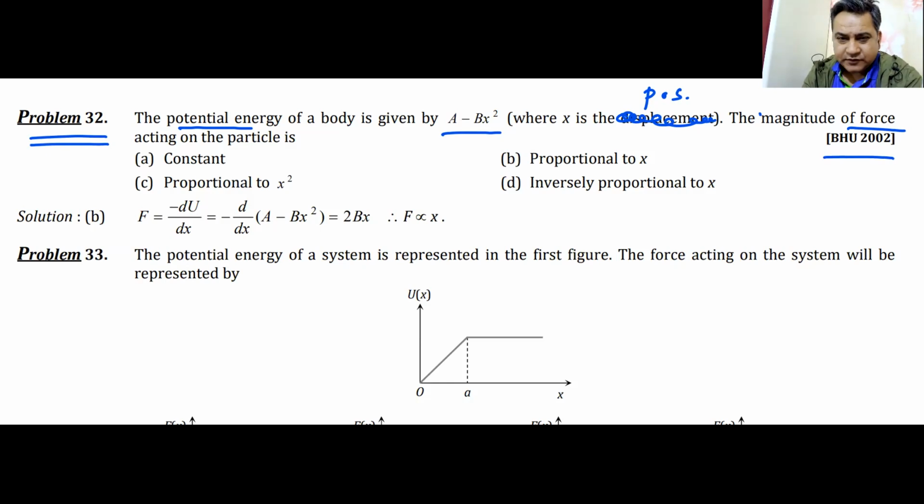Now, BHU at one point in time, during my time, it was not an IIT, it was just a college of a university, and it had its own entrance exam. This is taken from that entrance exam.